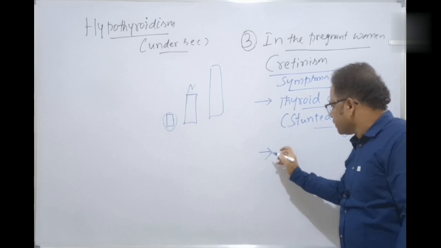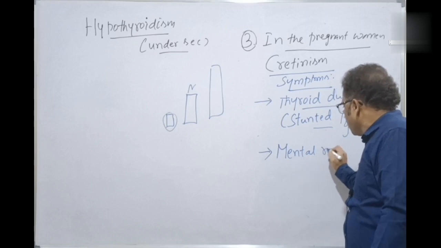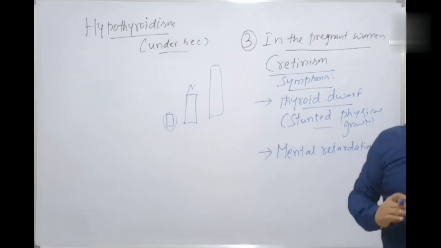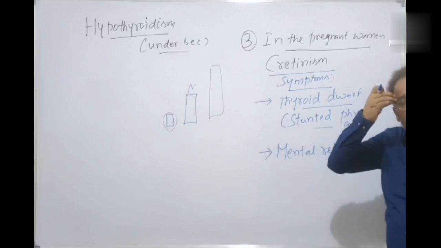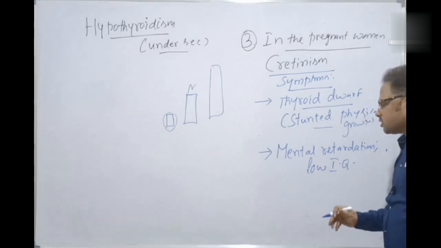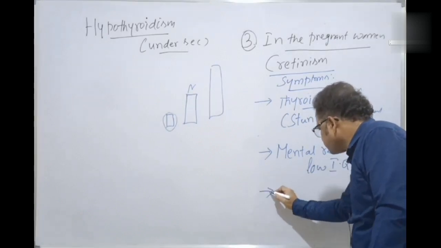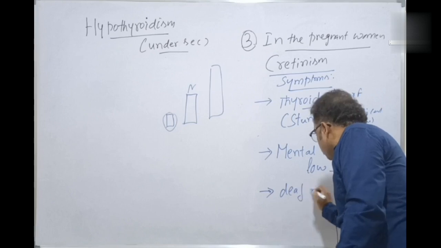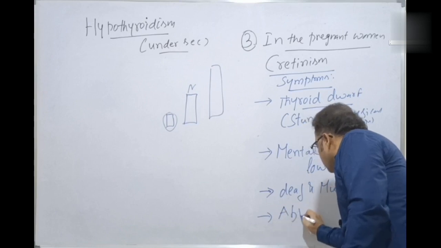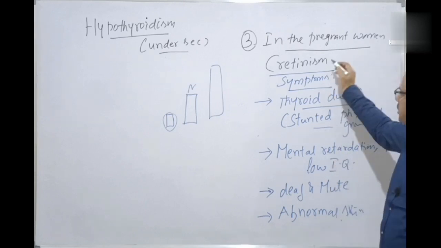Number two is severe impairment, that is mental retardation. The brain development, the mental faculties are not properly developed. The mental capacity, low IQ, low intellectual quotient. So his education capacity is not normal. The next one, deaf and mute. And abnormal skin. So these are the different manifestations of a disease called cretinism.